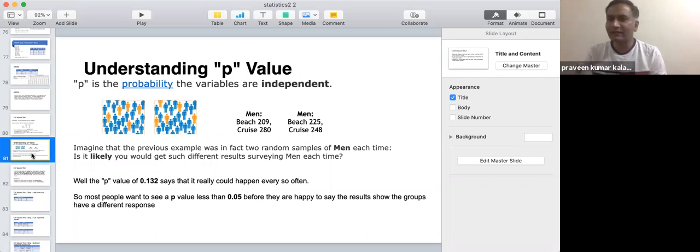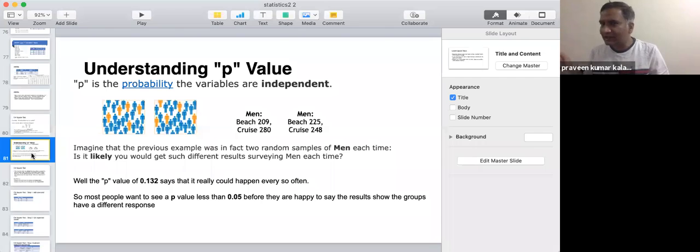So obviously, the fundamentals of p remain the same. p is the probability with which it falls. If the p-value is very, very small, that means there is a significant difference that you are seeing. It is falling in the extreme right or left, whatever it is, right? It is covering a very, very small population.